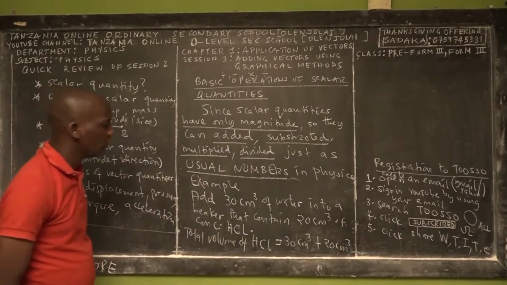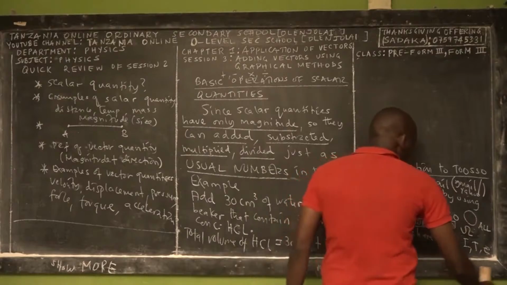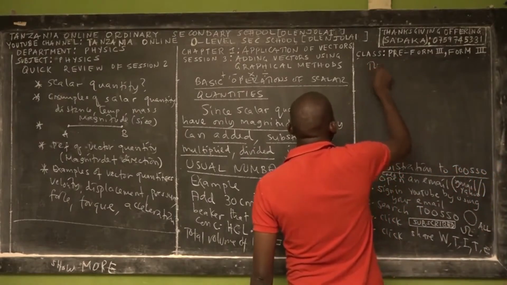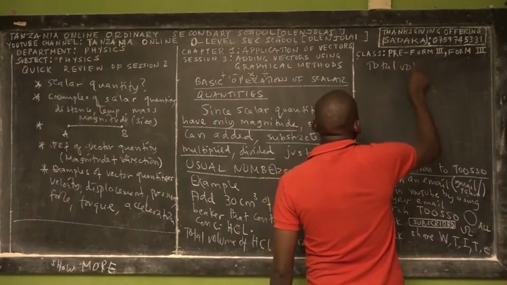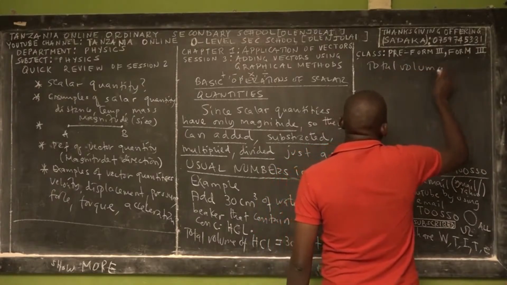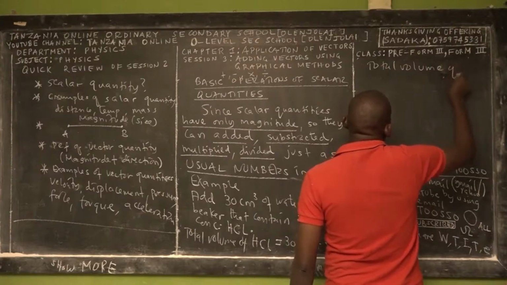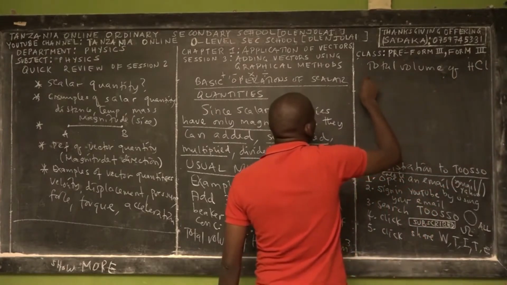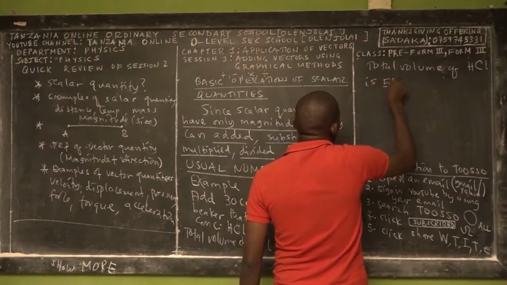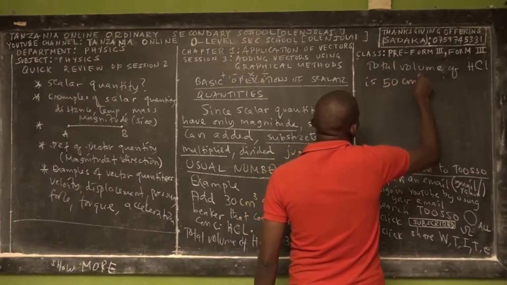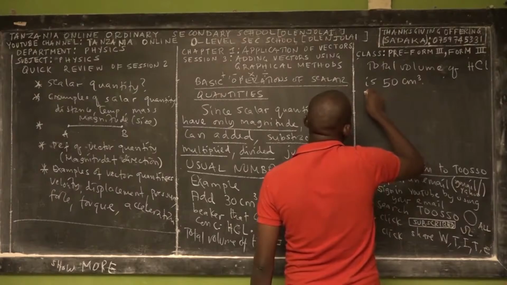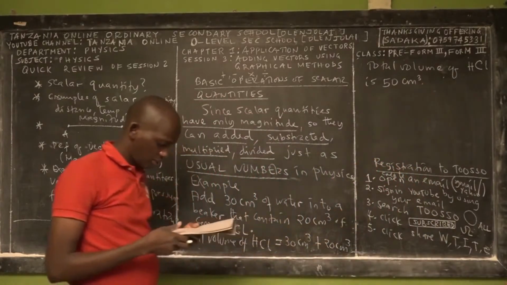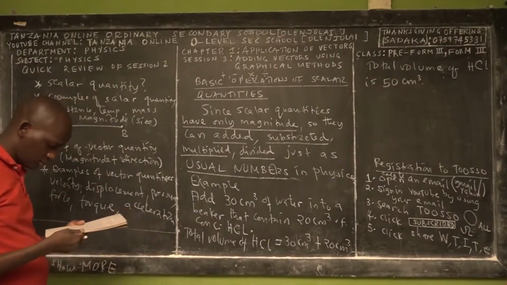So the total volume of hydrochloric acid is 50 cm³.